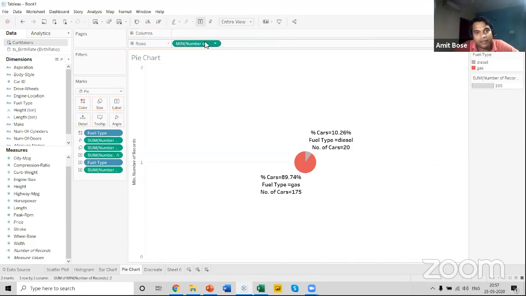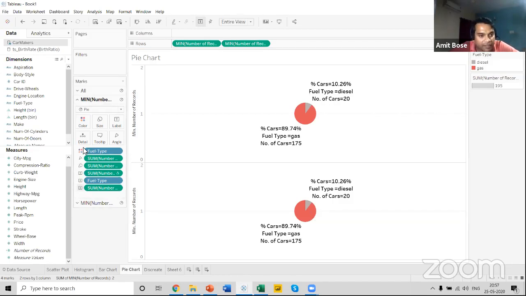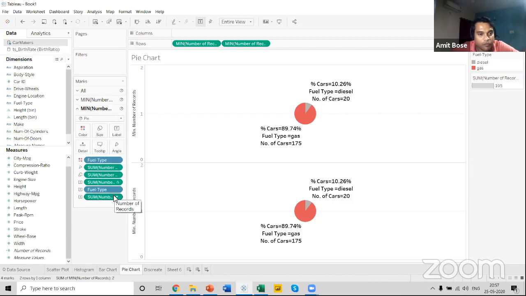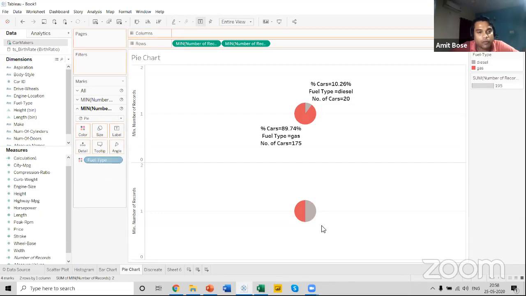Now hold down your control key and select this option over here and drag the number of records as a copy into the next section. Now you can see two pie charts over here. As I said, the moment I create one more copy of the number of records measure, two pie charts appear, and two different labels have been created for each pie chart. Now start removing the details from the second pie chart that you have created. You can just drag things out, and they will be removed from the section, and we'll be left with a single pie chart over here with one record.